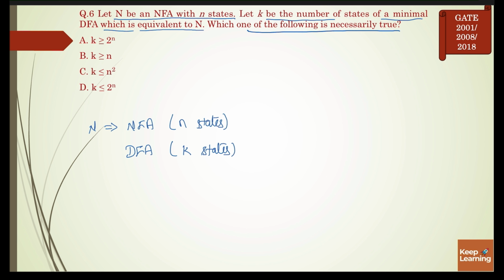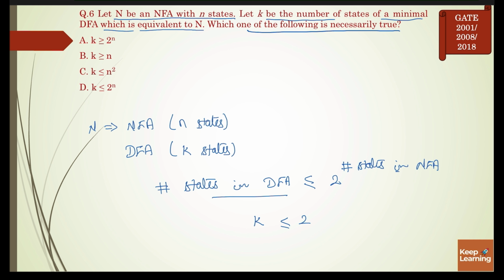This is the thumb rule: the number of states in the DFA will be less than or equal to 2 to the power of the number of states in the NFA. The number of states in the DFA is k, and the number of states in the NFA is n. So the correct answer is D. This is the thumb rule, so please remember it.